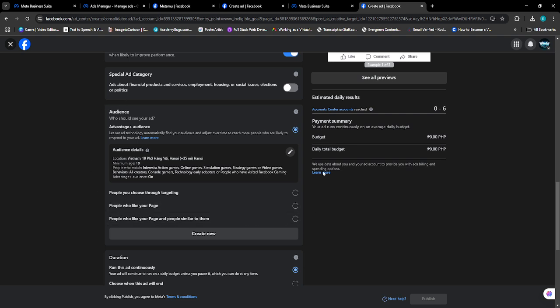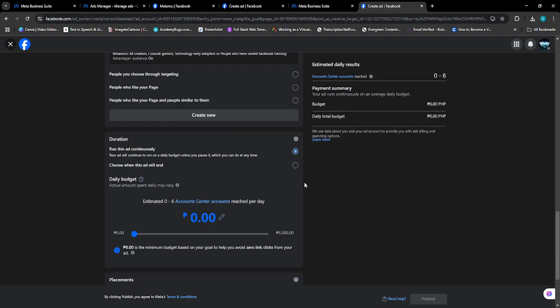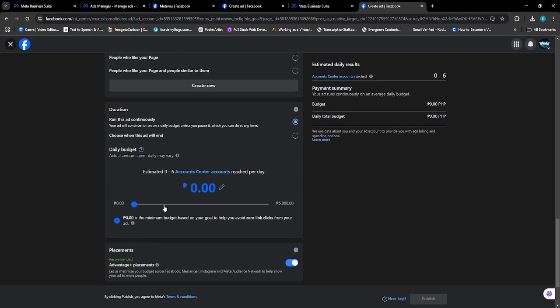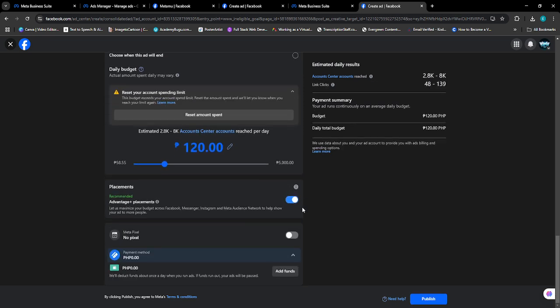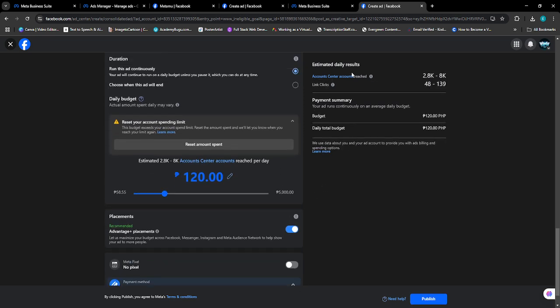So the audience is all set. We are going down and then set our budget. Okay. You can see the estimated. This is just an estimate. We can get more than or less than this number, but this can be the average or more.